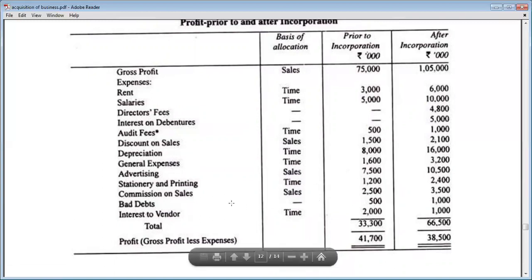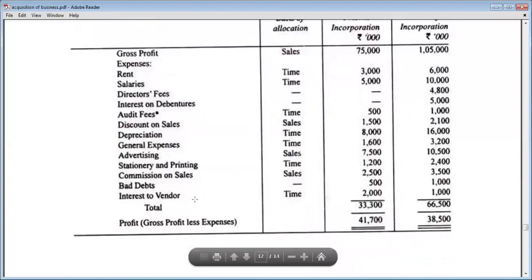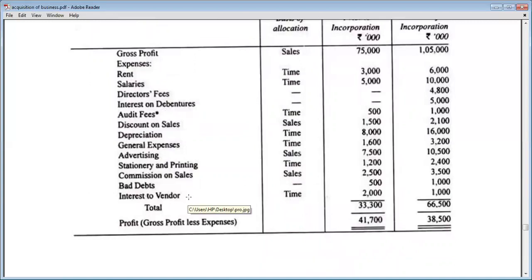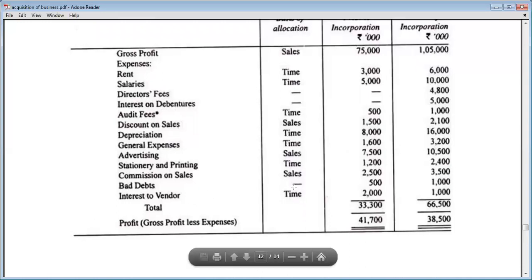Okay. Now, interest to vendors. Interest is always provided on the basis of time, for 1 year's interest, for 2 years interest. That's why we will divide interest on the basis of time. So total profit we will calculate in gross profit.